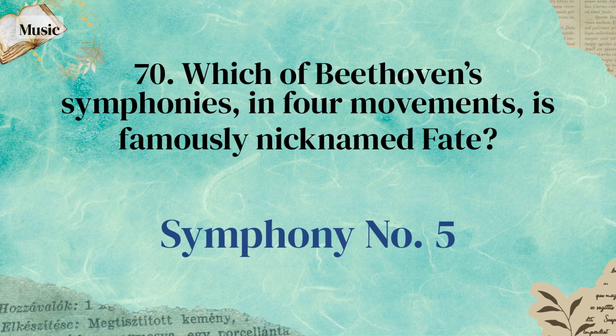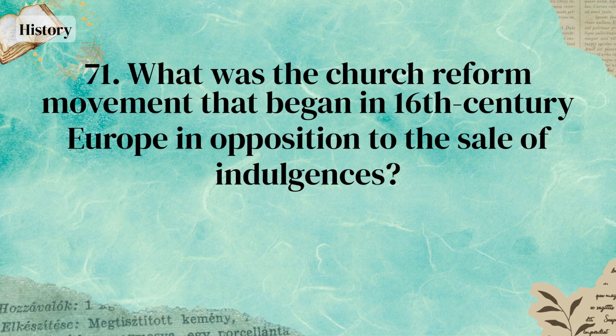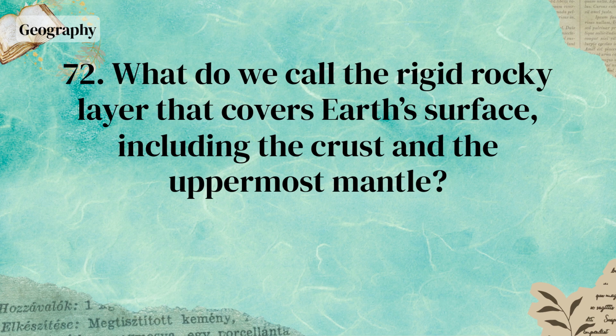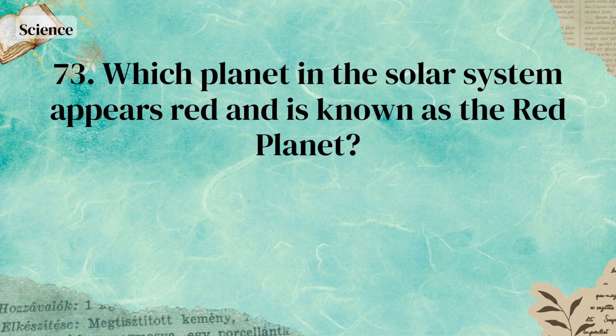Symphony No. 5. What was the church reform movement that began in 16th century Europe in opposition to the sale of indulgences? Protestant Reformation. What do we call the rigid rocky layer that covers Earth's surface, including the crust and the uppermost mantle? Lithosphere. Which planet in the solar system appears red and is known as the red planet?